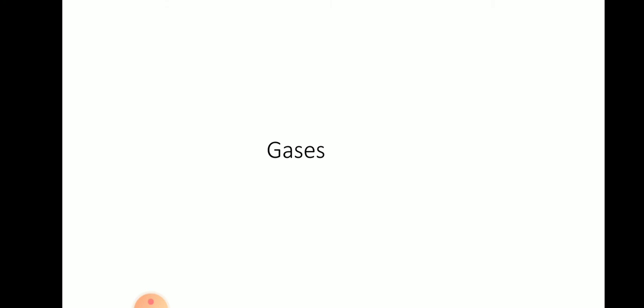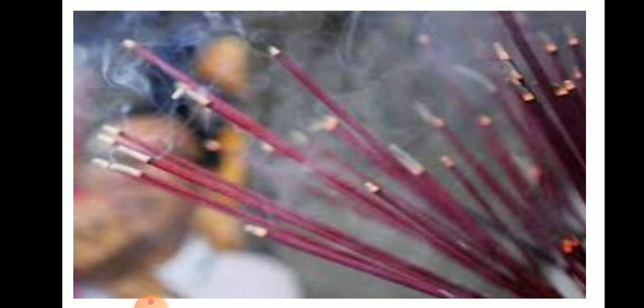Gases occupy the entire space available, therefore they do not have definite volume. That is why whenever we spray a perfume or light an agarbatti, the fragrance spreads over the room. In a gas, the molecules are far away from each other. They move around freely in the space available to them.